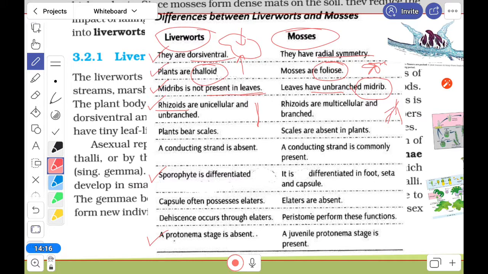Okay. Now in moss, the foot, seta and capsule, as I just discussed, are differentiated, but in liverwort they are not. In liverwort only the protonema stage is there, which we'll discuss afterward, but in moss there are the protonema and leafy stages. These two stages are very clear. So here is the difference. Now let's take a look in your book.